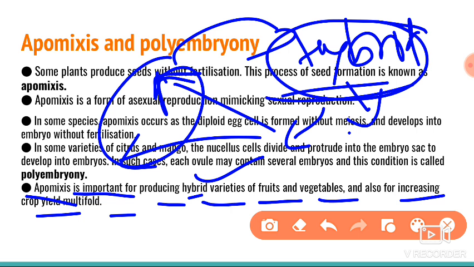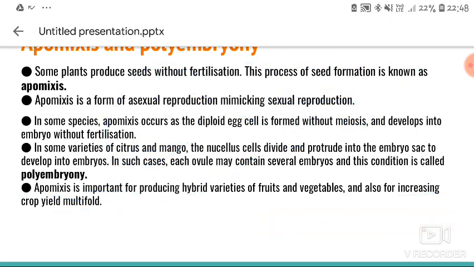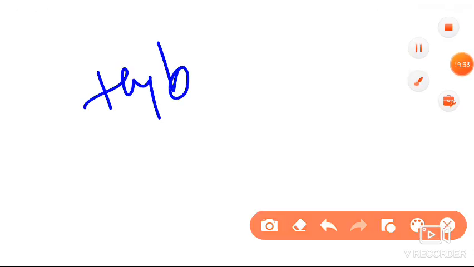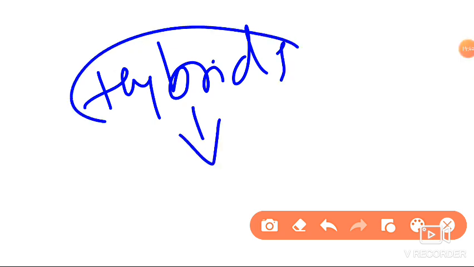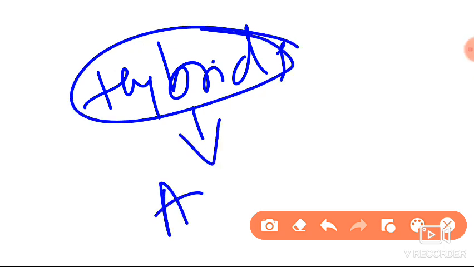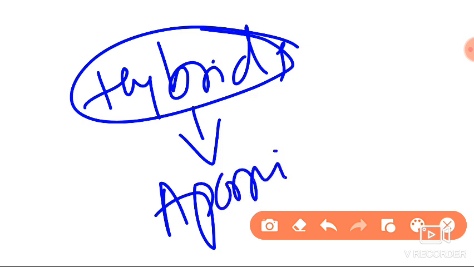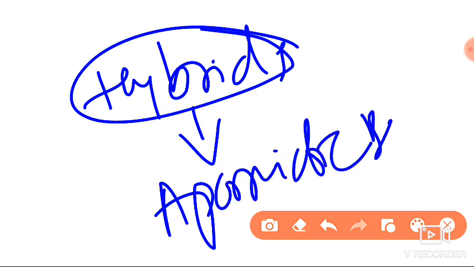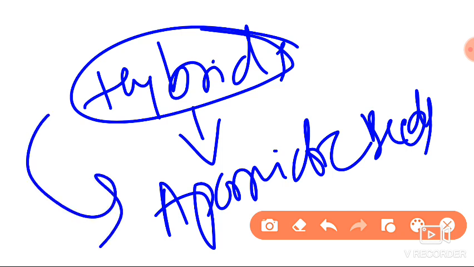So what we are going to do here is produce the hybrids, and then these hybrid products will be converted into apomictic seeds.